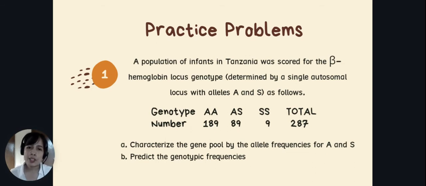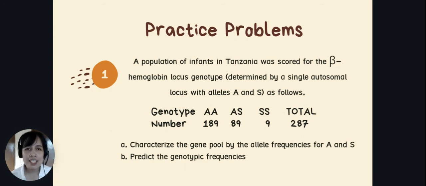Now, we need to answer the specific questions: A, characterize the gene pool by the allele frequencies for A and S, and B, predict the genotypic frequencies. The first step is to identify the equation. You can pause this video and try to solve, and let's see if we have the same answers. Have you chosen the equation? The equation that we'll be using is the second equation, p squared plus 2pq plus q squared equals 1. Why do you think so?